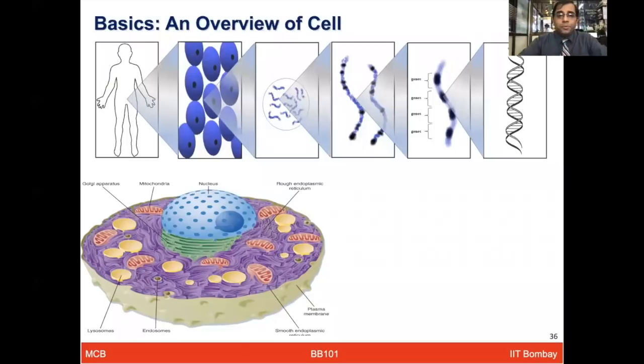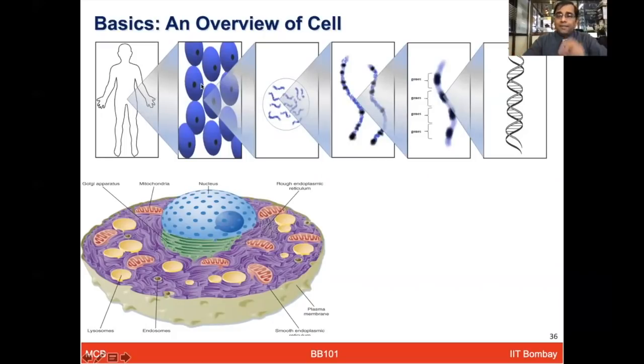Just to zoom you into the cell, what we are going to talk about now. If you look at the human body, which has billions of cells. So think about our skin and every component of the body. They're all made of the cell, which is really a microscopic, small unit. And our body itself contains billions of cells, right?